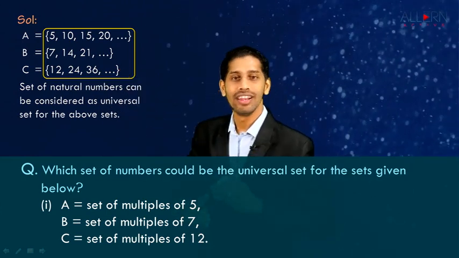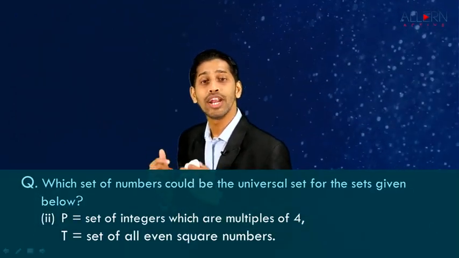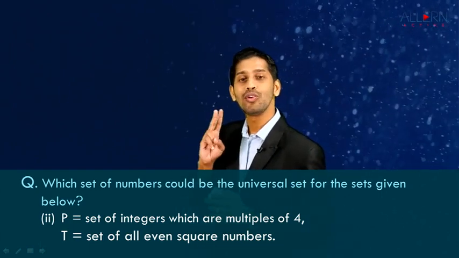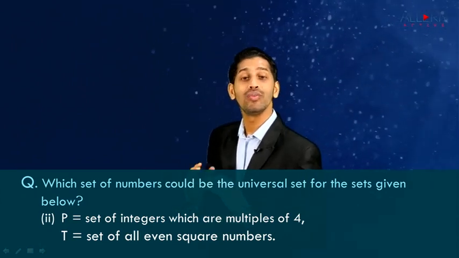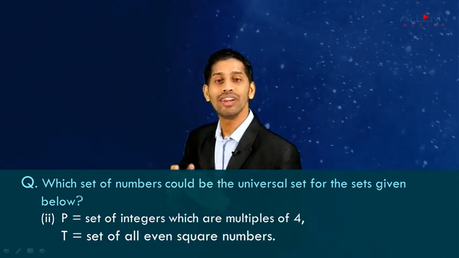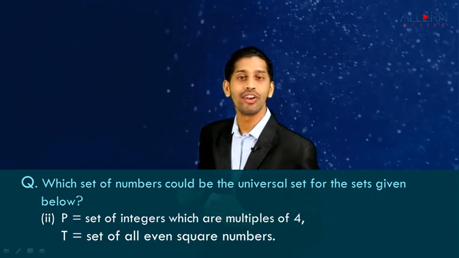Let's take one more question. Question is, again we need to determine which set of number could be the universal set for the sets given below. And two sets are given to us. P is a set of integers which are multiple of 4 and T is a set of all even square number. So first of all we need to convert both set in roster form.